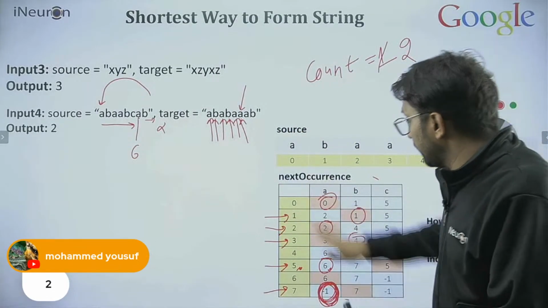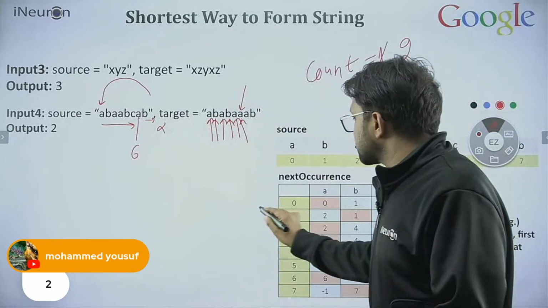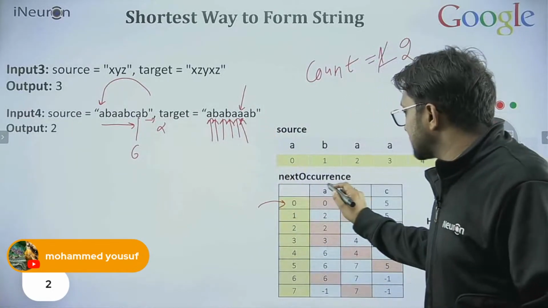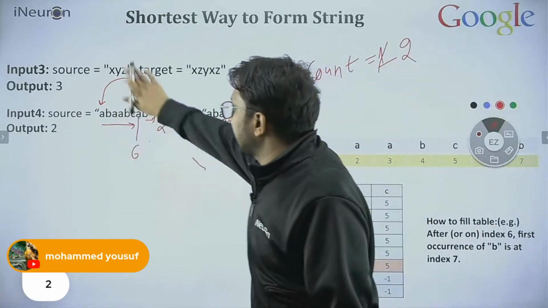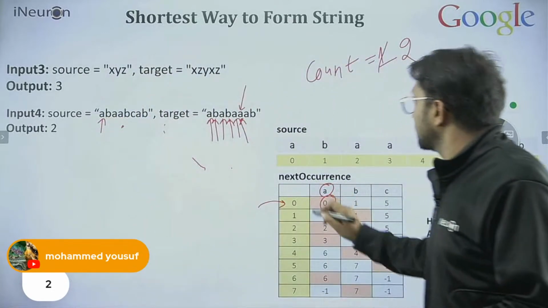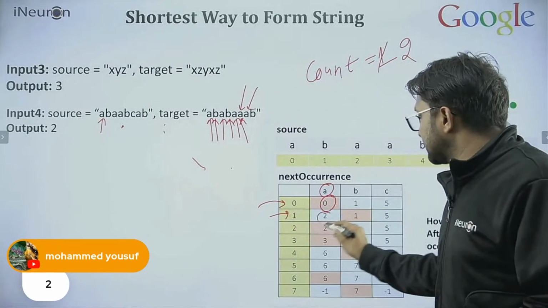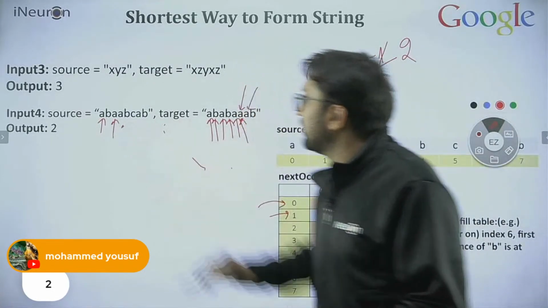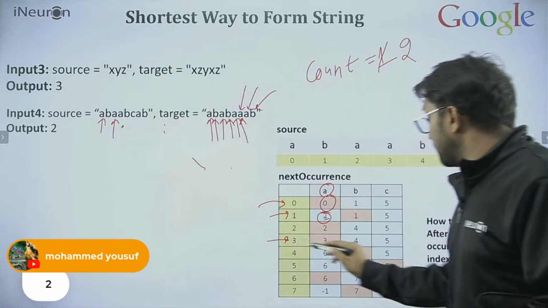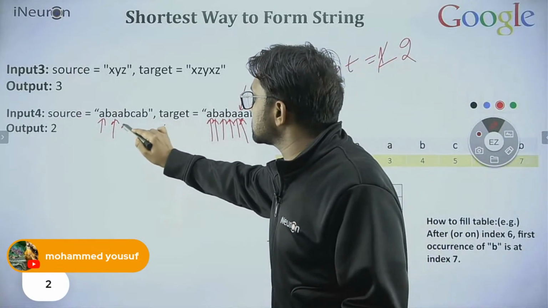This time we again set one variable, start, pointing to 0 for this A. Is A there? Yes, A is there at the 0th position. And is another A there? Yes, that is at the 2nd position. Again we ask, is B there after the 2nd position? Yes, that is at the 4th position.